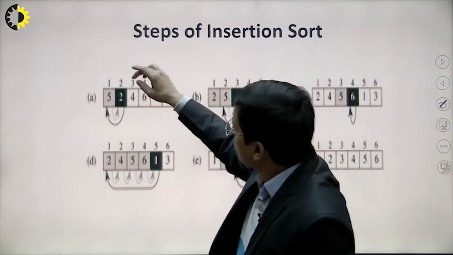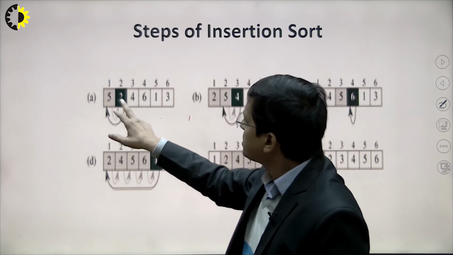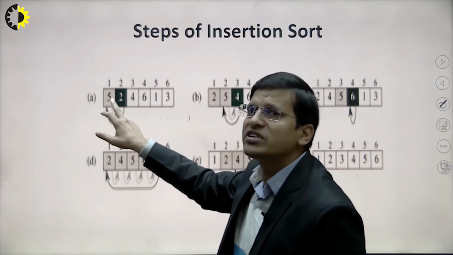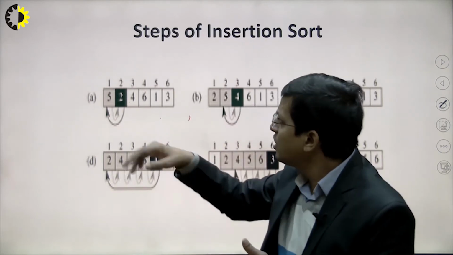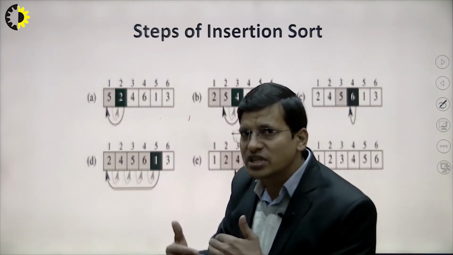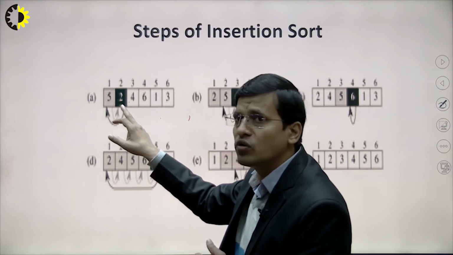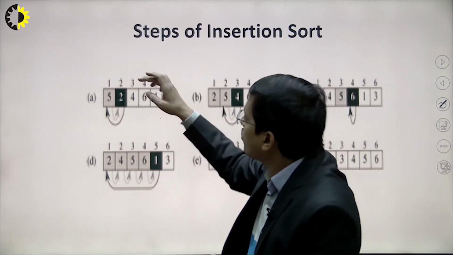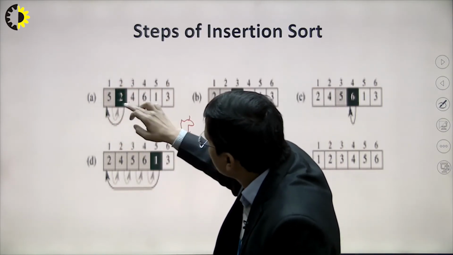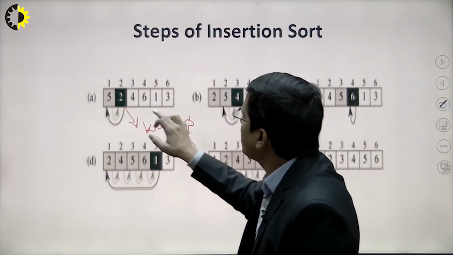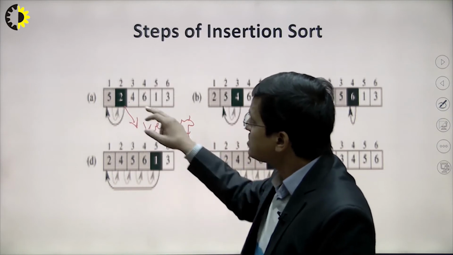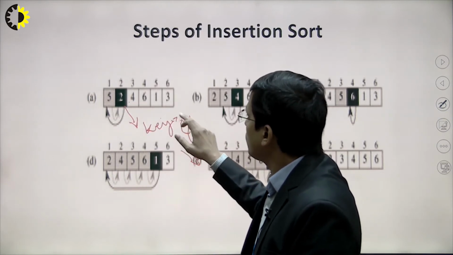So basically, suppose 2 is coming here, right? Card number 2 comes second, so we have to compare it with the just previous card, that is 5. 2 is smaller than 5, so now we have to shift. First of all, you have to take some variable in which we can store the key value, that is 2, right?